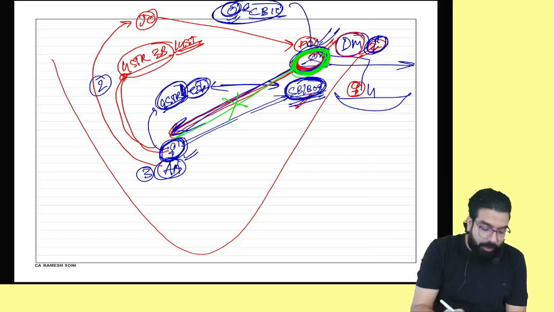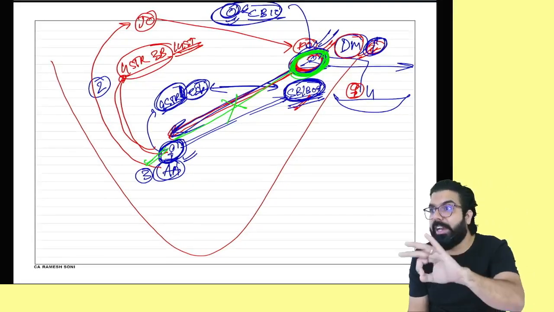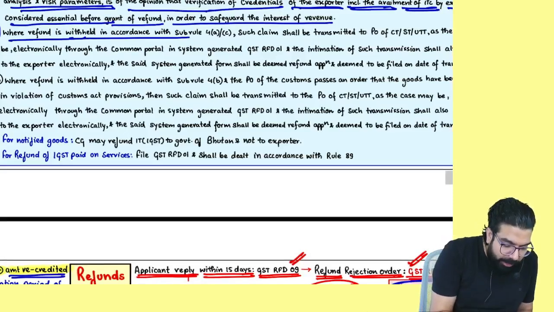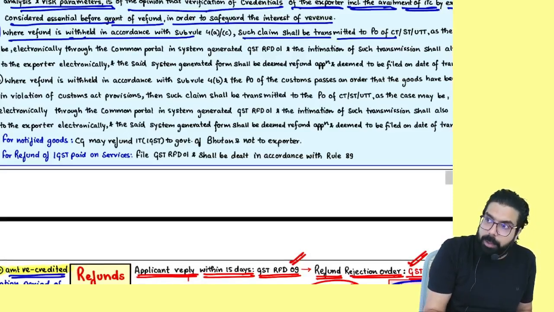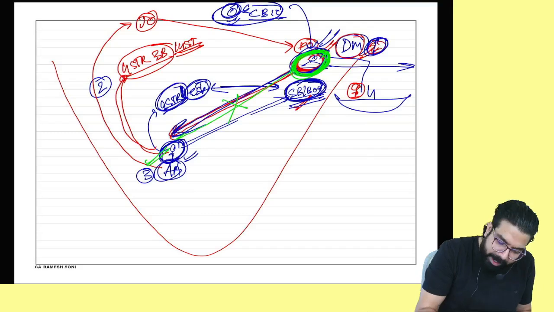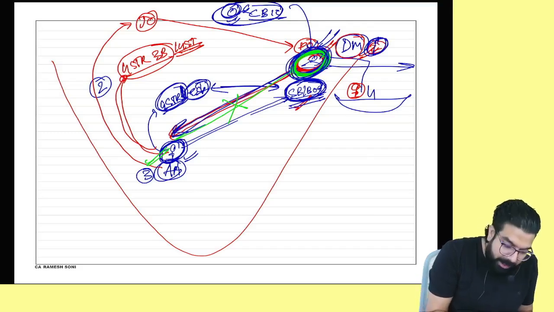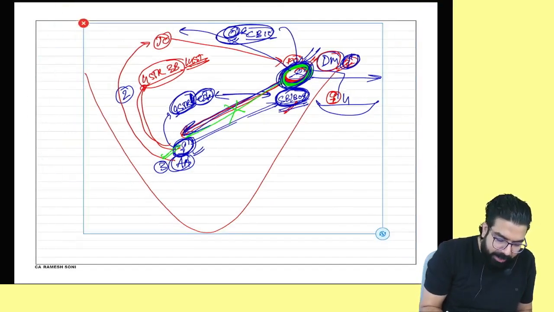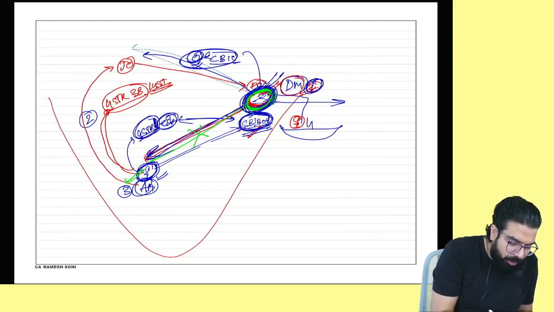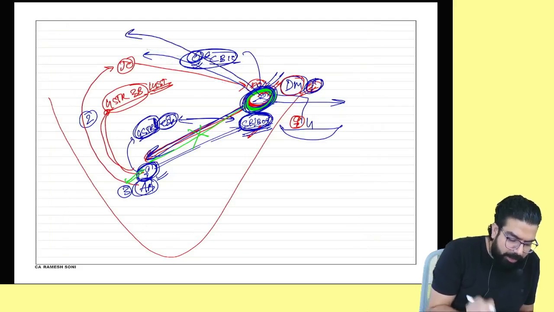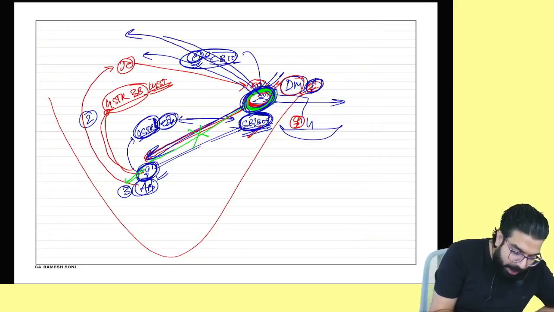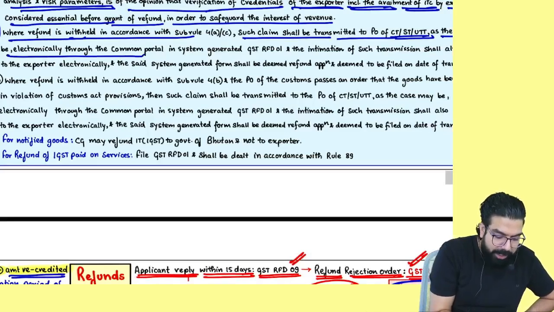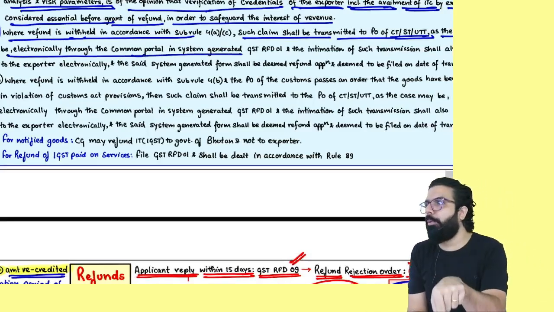In this scenario, first of all, you will be informed that your refund is withheld. What they are telling, see. When the refund is withheld, such claim shall be transmitted to the proper officer of CGST, SGST. Whenever he withholds the refund, he will give this information to your jurisdictional officer. That, sir, the refund is withheld. He will inform to whom? Your jurisdictional officer, that, sir, I have gone ahead and withheld the refund. And you know what? When he informs your officer, it says, as the case may be, electronically through the common portal, he will inform through the common portal. And you know what?